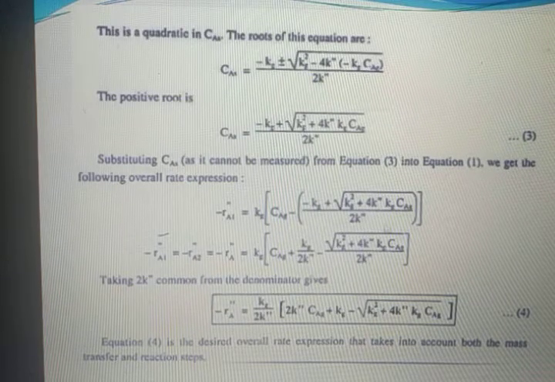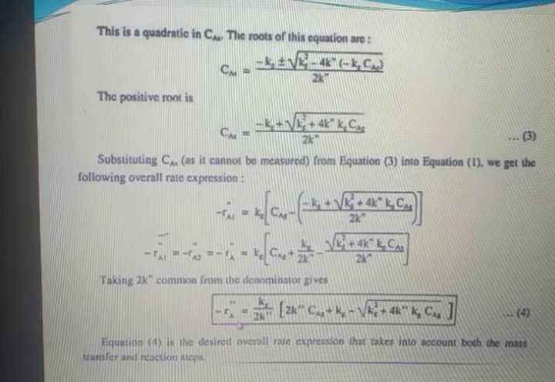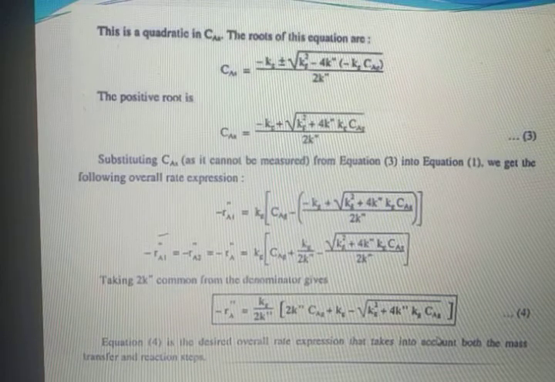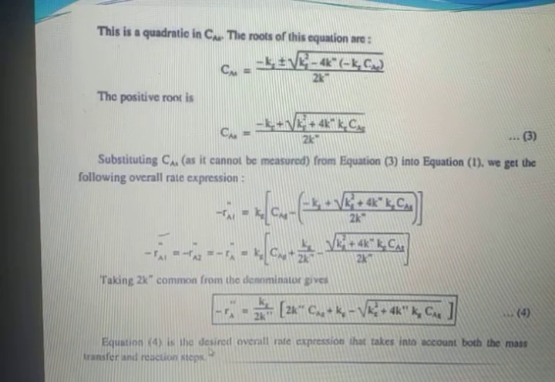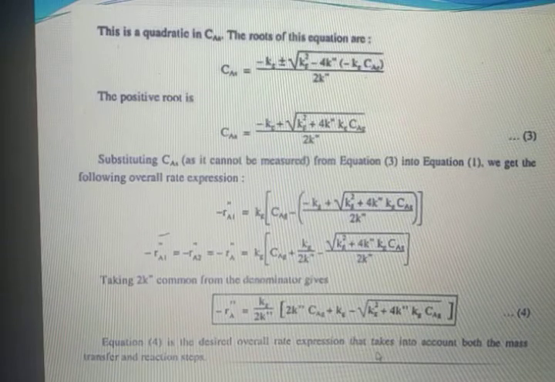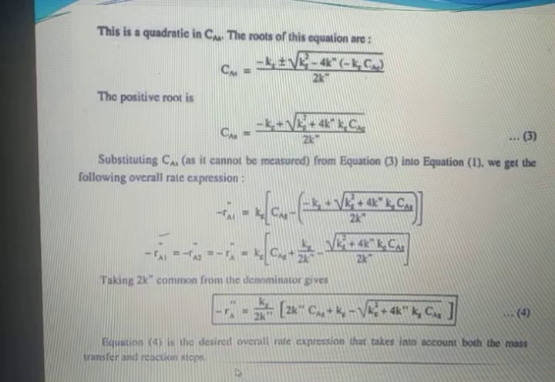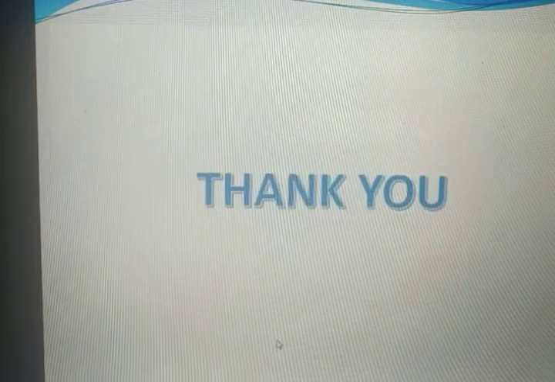Now this is a non-linear equation. This whole equation is nothing but a rate equation. Equation 4 is the desired overall rate expression that takes into account both the mass transfer and reaction steps. Thank you.